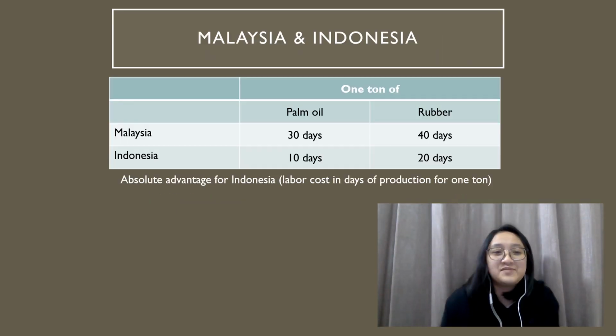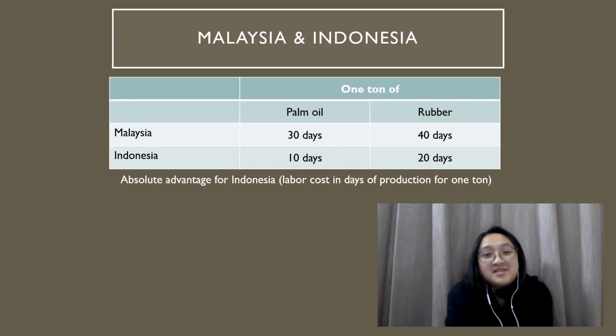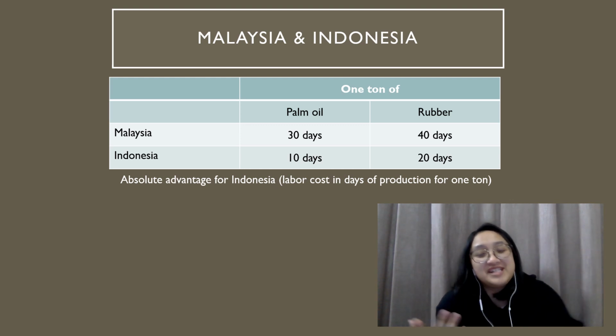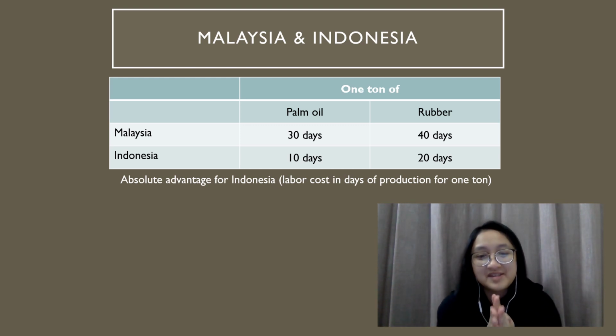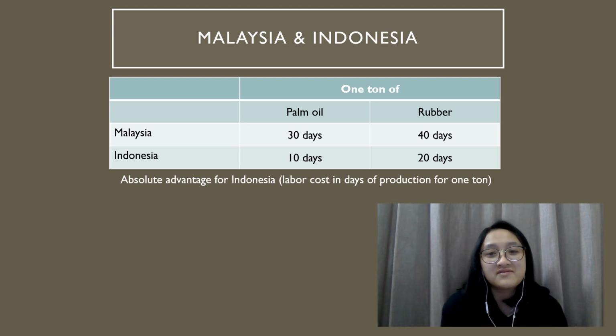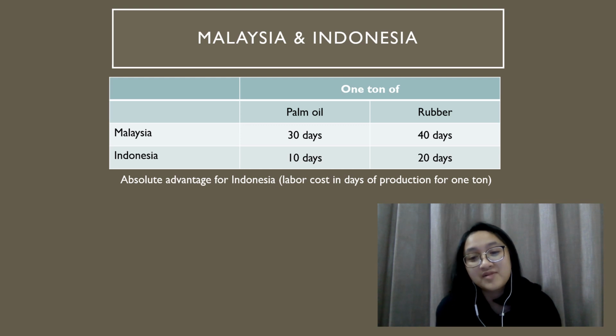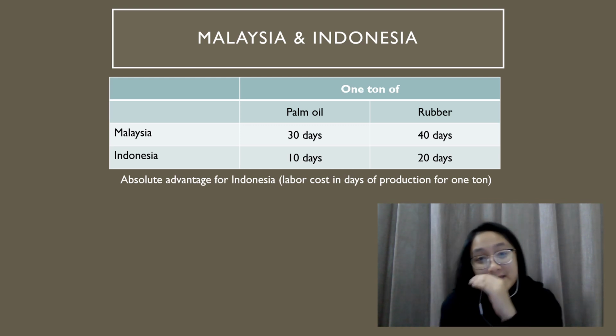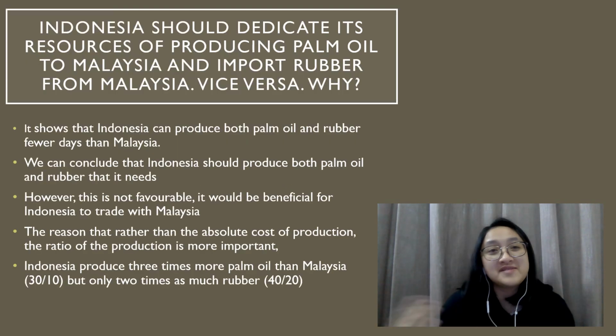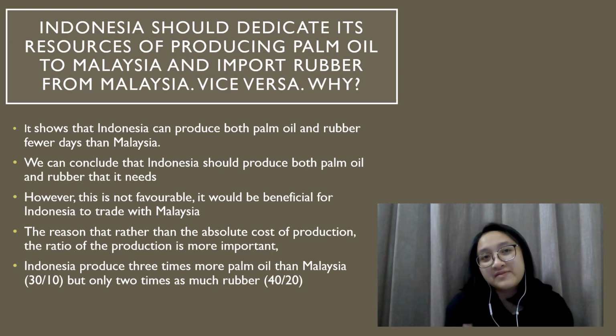Here is an example of the comparative advantage principle in two countries, Malaysia and Indonesia. From the table, you can see that Malaysia can produce 1 ton of palm oil in 30 days and 1 ton of rubber in 40 days. Meanwhile, Indonesia can produce 1 ton of palm oil in 10 days and 1 ton of rubber in 20 days. It shows that Indonesia can produce both palm oil and rubber in fewer days than Malaysia.